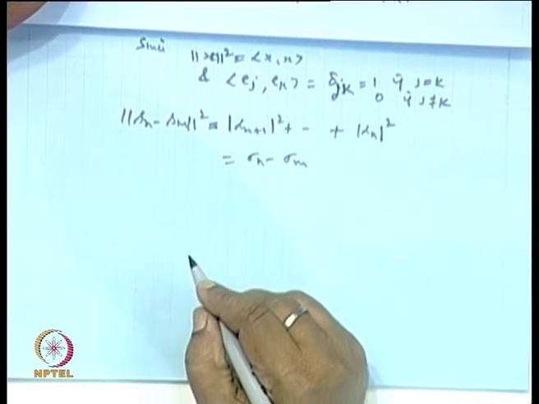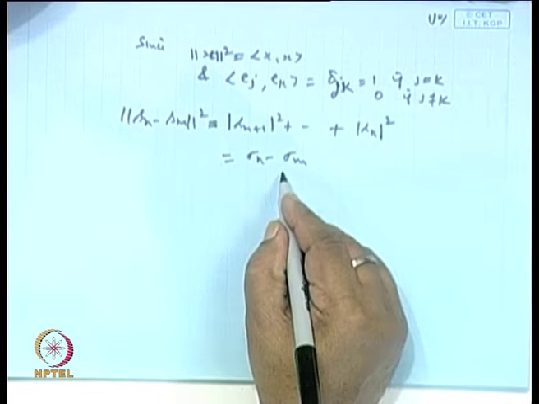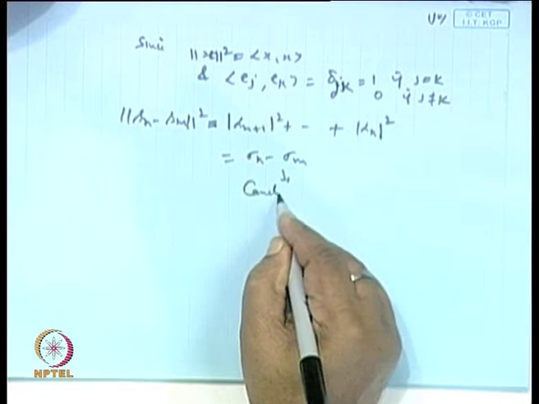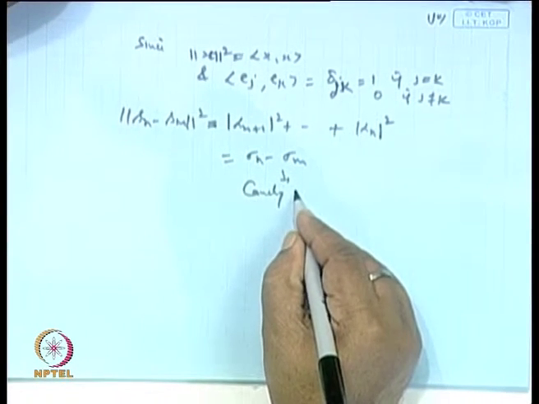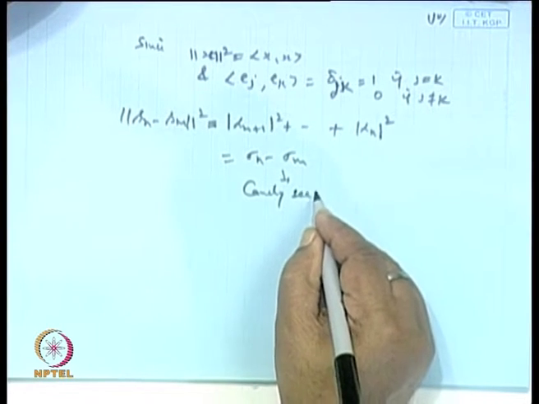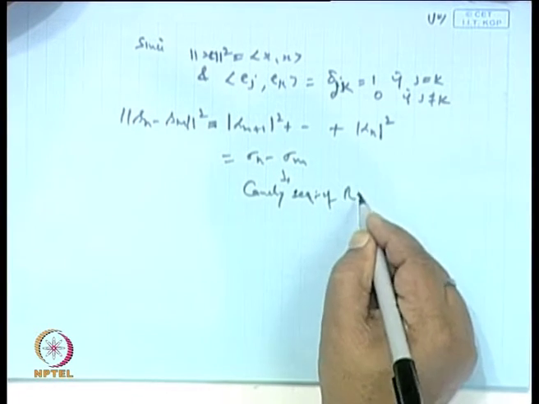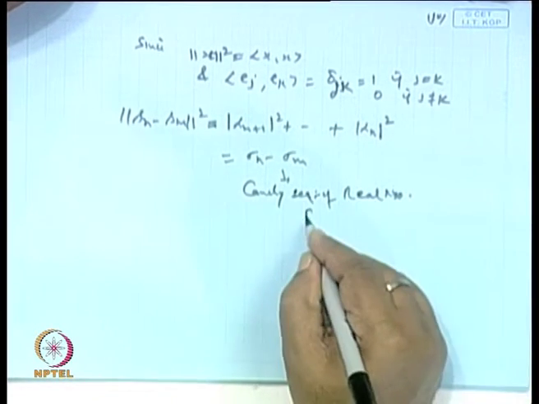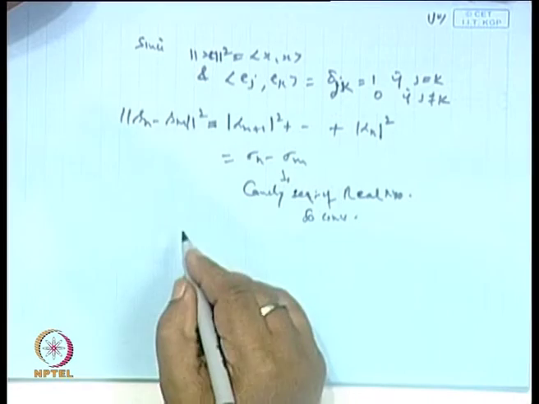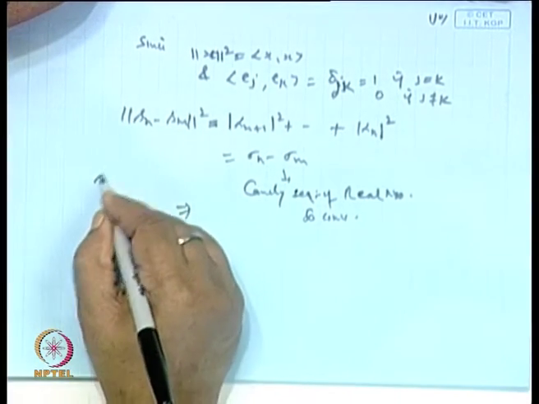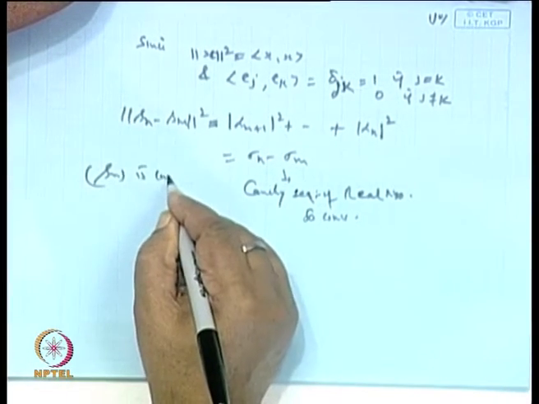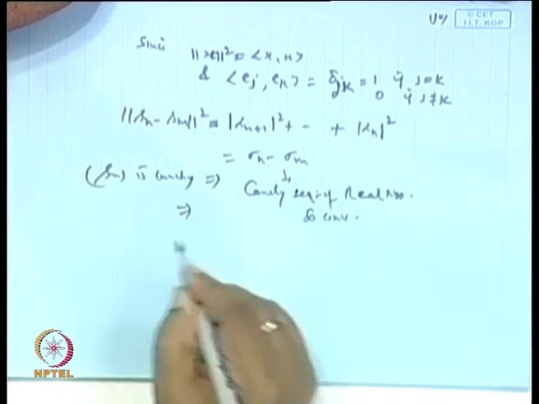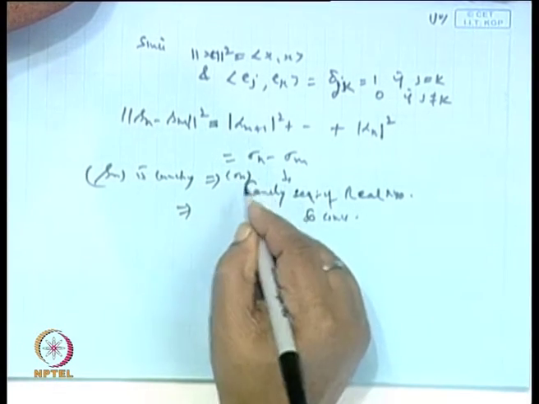Okay. Now, the right hand side is a Cauchy sequence of real numbers, is it not? So, it is convergent. Therefore, S n is Cauchy if and only if sigma n is Cauchy. Is it correct or not?